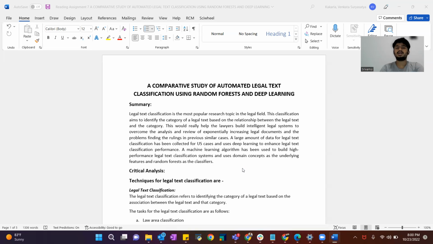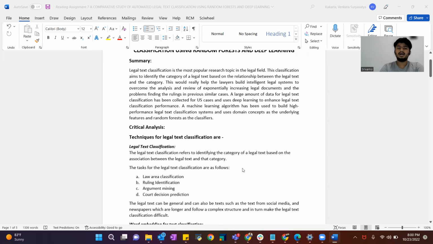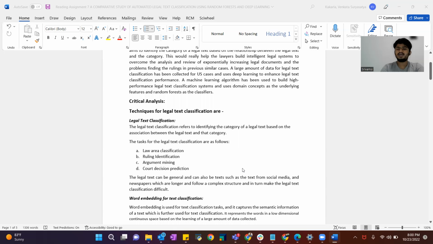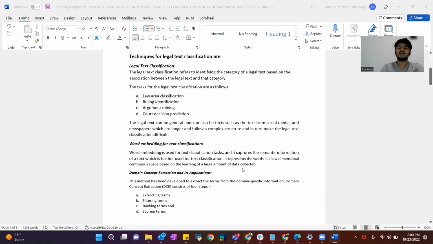Coming to the critical analysis, techniques for legal text classification. Legal text classification refers to identifying the category of a legal text based on the association between the legal text and the category. The tasks for legal text classification are as follows: law area classification, ruling identification, argument mining, and court decision prediction.